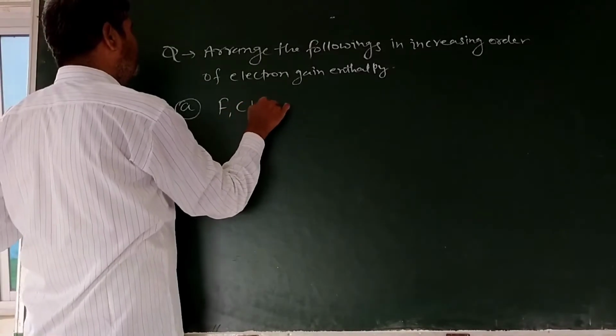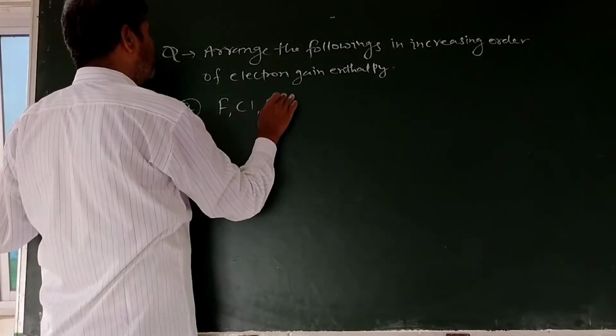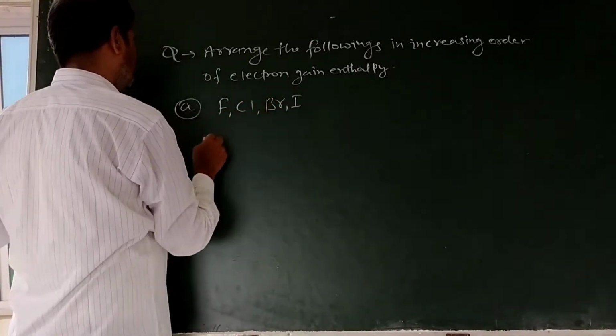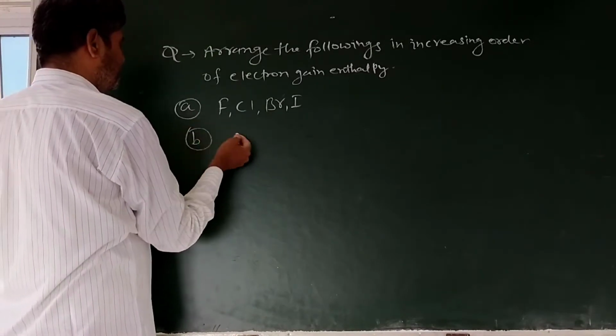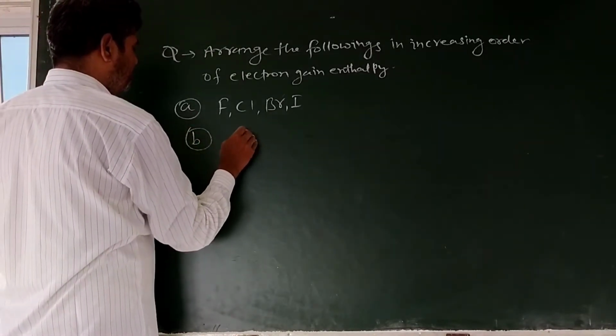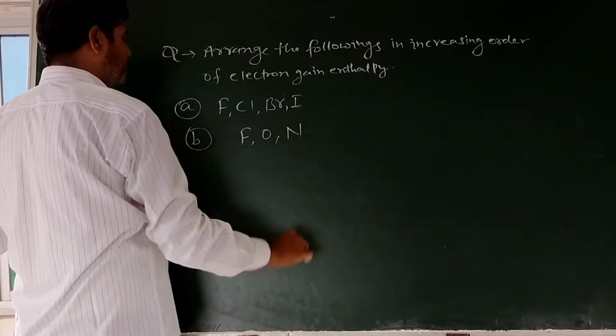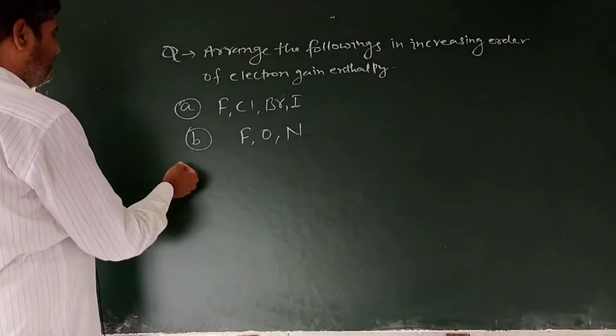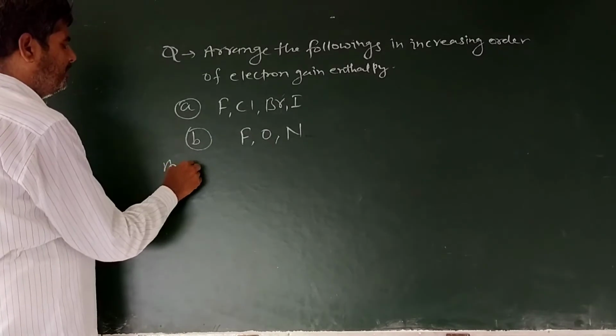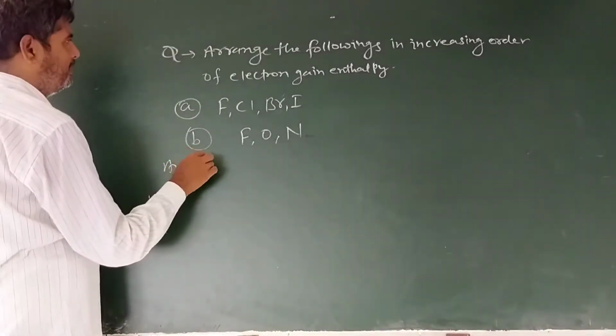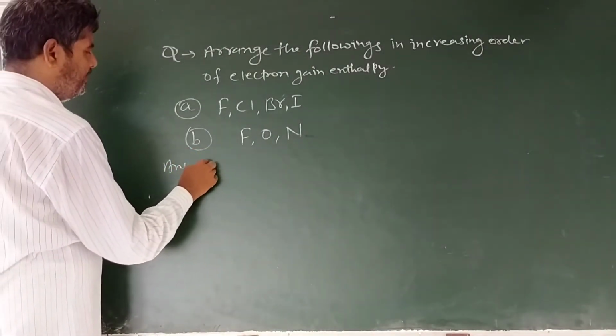A: F, Cl, Br, I. B: fluorine, oxygen, nitrogen. Answer number A.